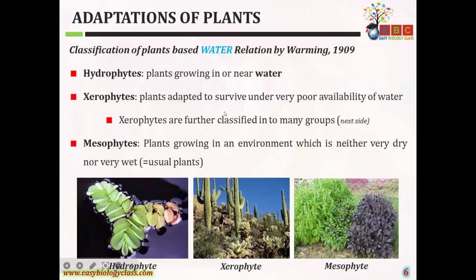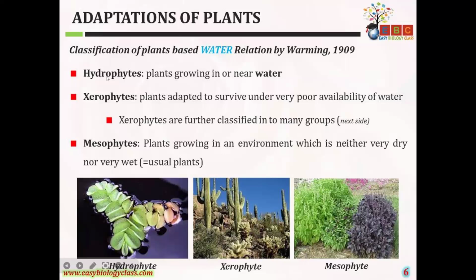Xerophytes are again classified into many groups, which we will discuss later. Next is the mesophytes: plants which grow in an environment which is neither very dry nor very wet. That is the minimal condition, the usual plants. Mesophytes get minimum conditions of dryness and water, not very wet or very dry.